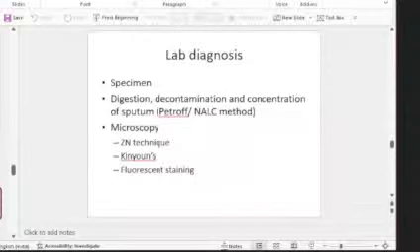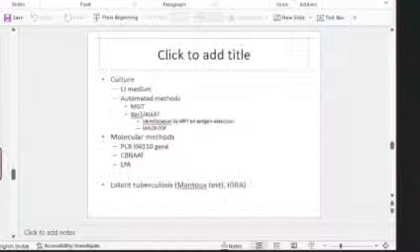And then microscopy, three methods: the classical Ziehl-Neelsen technique, the cold method called the Kinyoun's, and the fluorescence staining, which is said to be more sensitive. These are the methods. And culture, again, conventional methods are there and automated methods are there, so you write about that. Molecular methods, this IS6110 gene, very important, PCR can be used. Then CB-NAT and line probe assay, a few sentences about each of these you have to write.